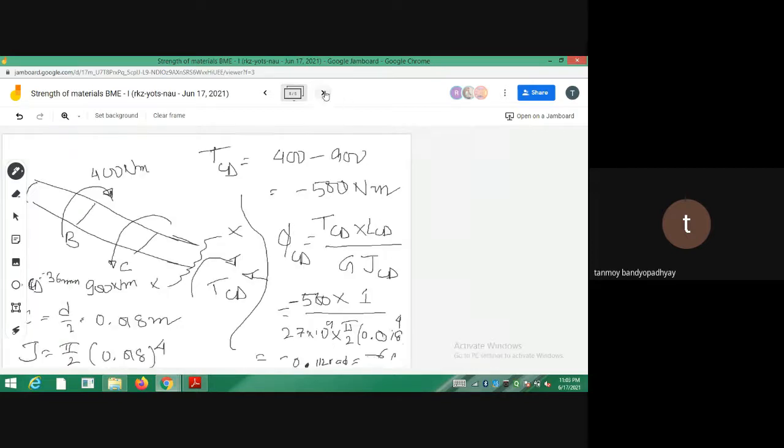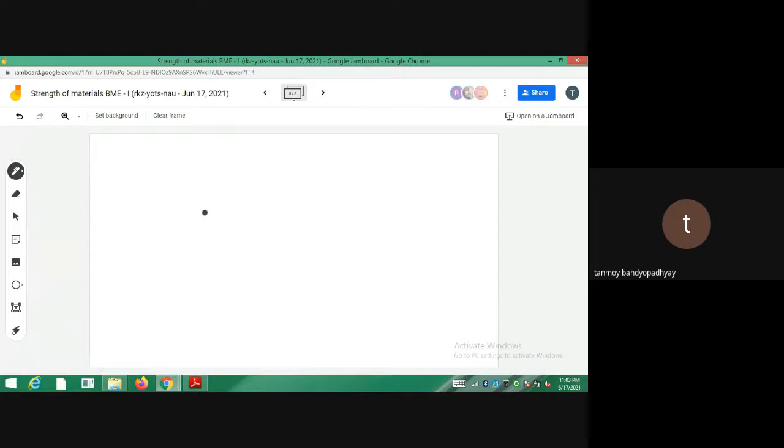So the final conclusion part is, suppose you had a shaft. You had some points like this one is A, this was B, this was C, this was D, and even you had a point E. They have asked us to calculate the rotation for the part BD. So what will be D with respect to B? So phi of D with respect to B will be equal to phi of D minus phi of B.